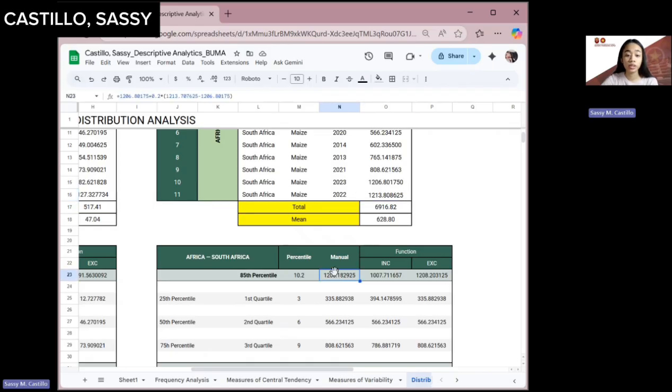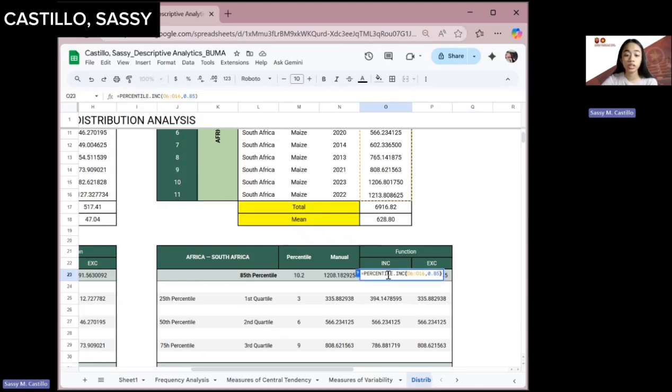So in manual computation, we get 1206.80 plus our remainder, which is 0.2, and then multiply it to the 11th value, which is the 1213, minus the 10th value again, which is the 1206.